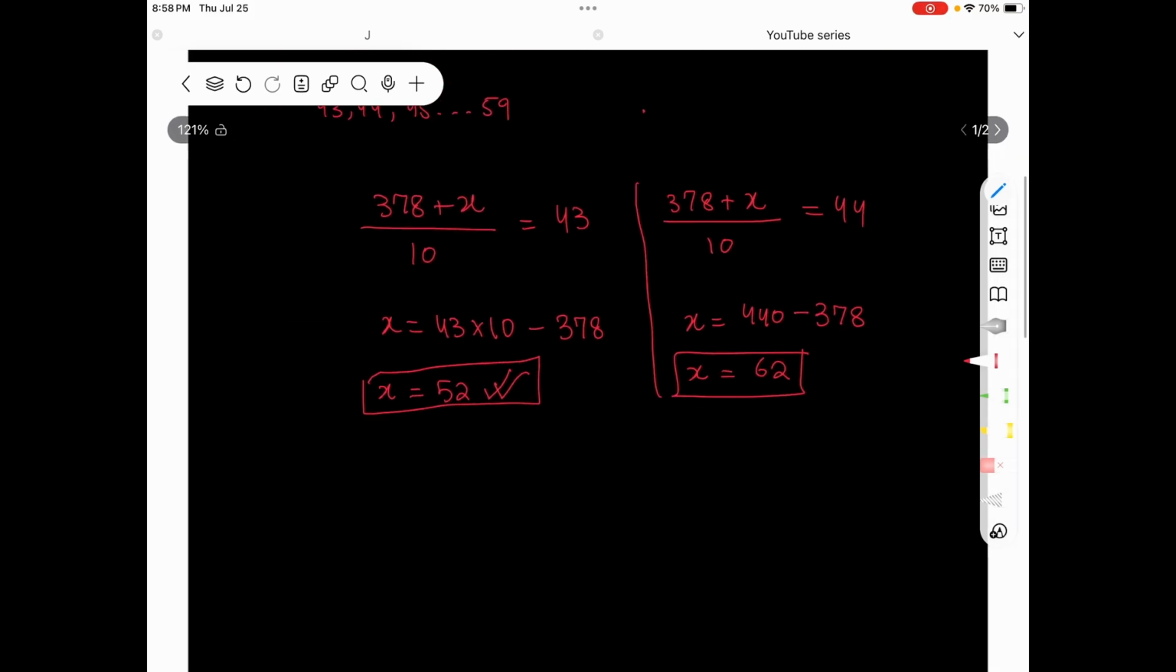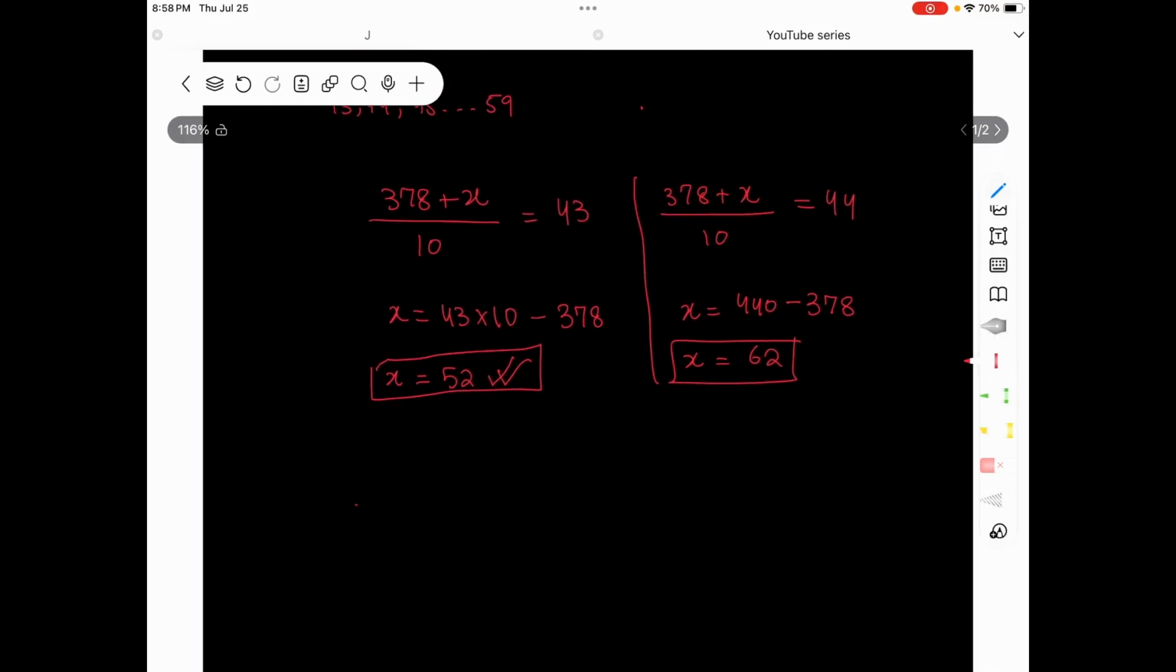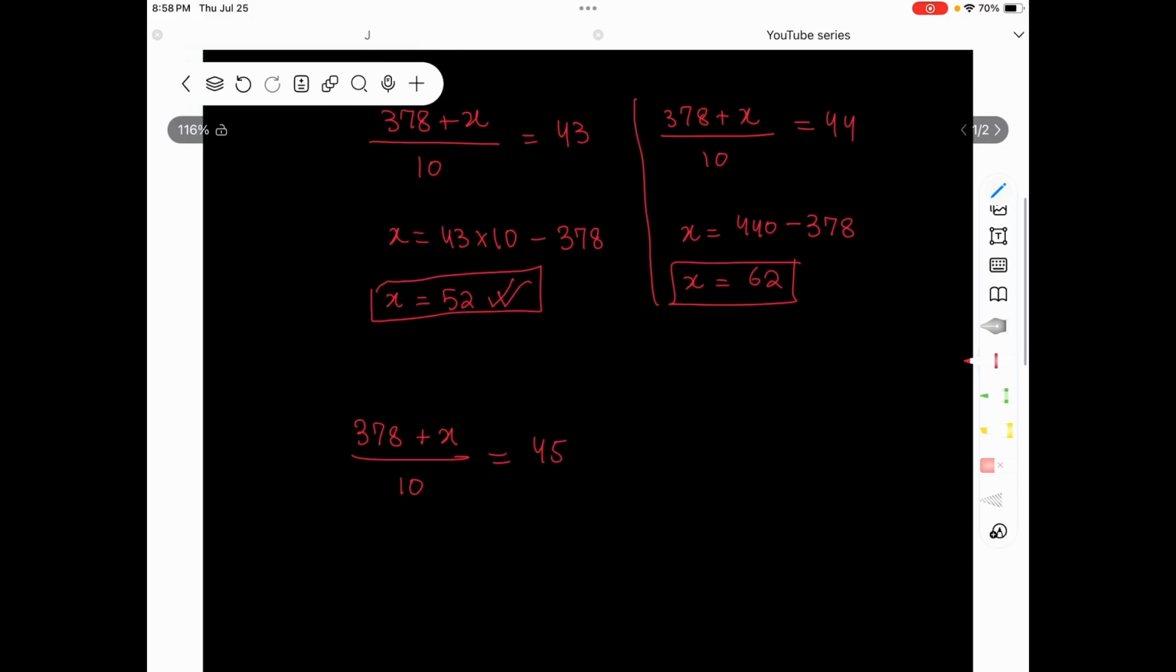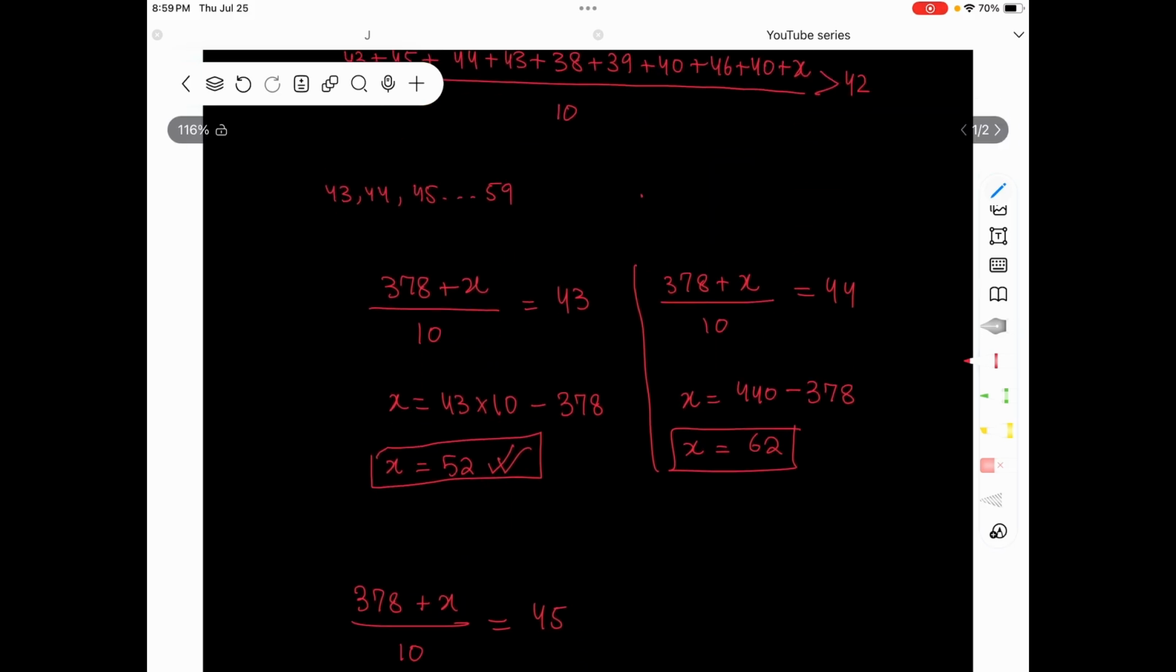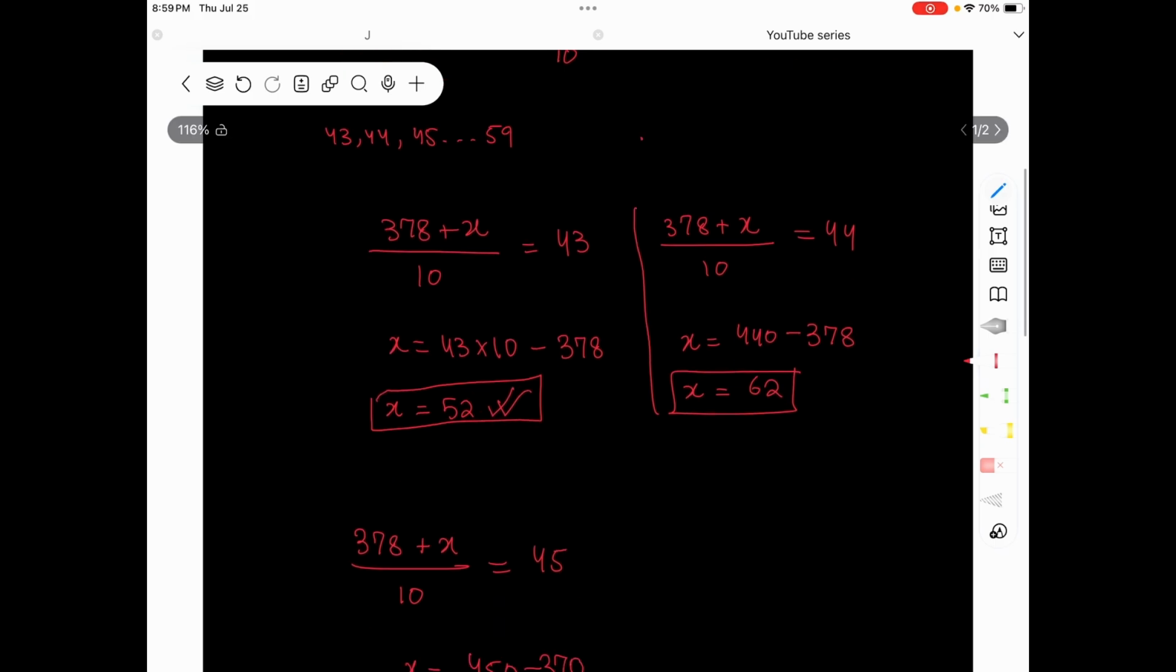We could even do that for 45. So if you solve for 45, what happens is we get 450 minus 378. And that turns out to be 72. That's also not the answer. If we keep doing that all the way up to 59, we realize that all of the numbers are going to be greater than 62. So we had to stop over here.